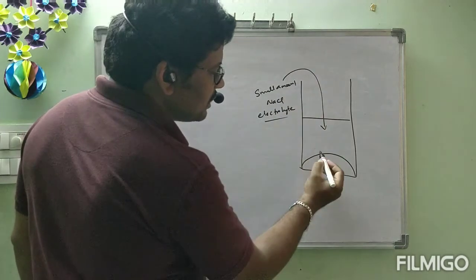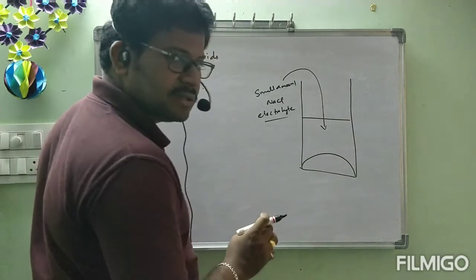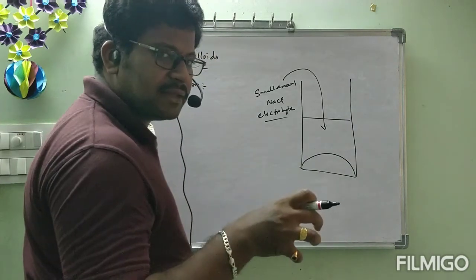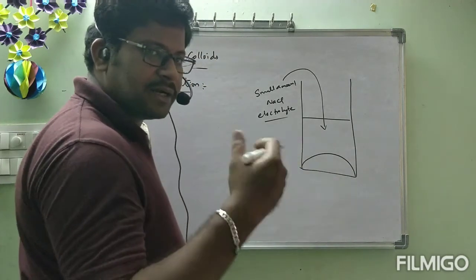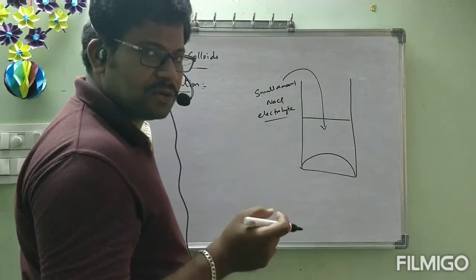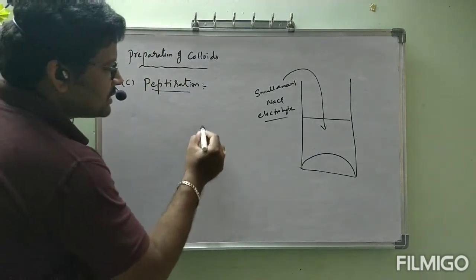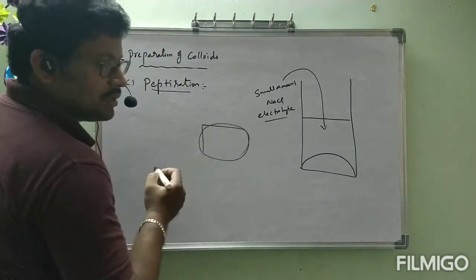Then what will it do? Na+ and Cl- ions will settle onto the suspension, and they will make that suspension separate, by the process of adsorption. Suppose this is totally a suspension, solid.